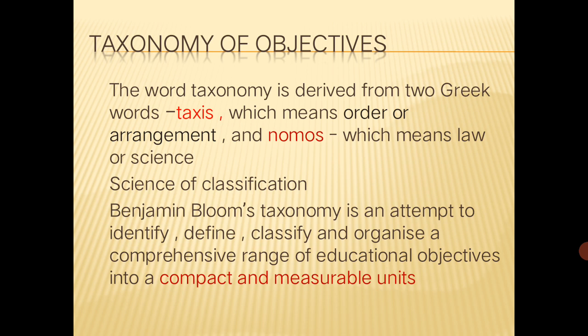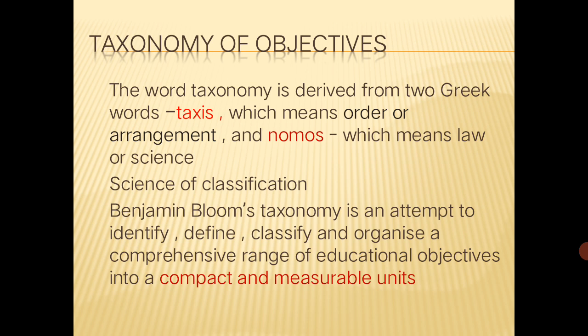Benjamin Bloom's taxonomy is an attempt to identify, define, classify and organize a comprehensive range of educational objectives into compact and measurable units. I have already told you, the aims and educational objectives are broader in nature.